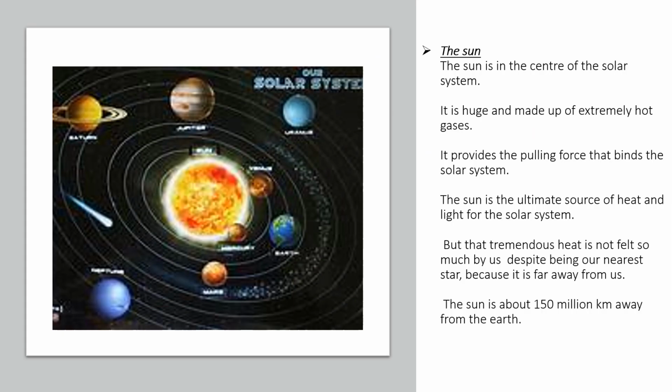The sun is the center of the solar system. It is huge and made up of extremely hot gases. It provides gravitational force that binds the solar system. The sun is the ultimate source of heat and light for the solar system. But that tremendous heat is not felt so much by us, despite being our nearest star, because it's very far from us. The sun is about 150 million kilometers away from the earth.